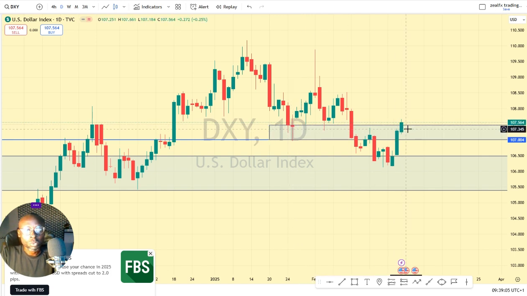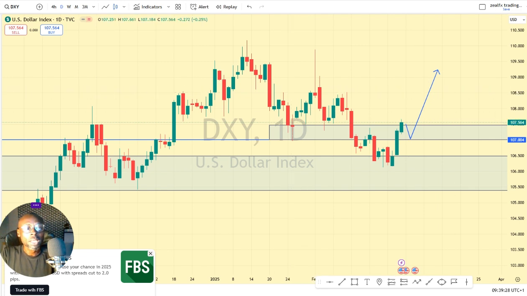had turned back to its normal state, which is turning back to support. This shows that we expect a retracement back to this zone before we see our push to the upside. So we expect the dollar index on the daily chart to do a retest of this zone before we see a push to the upside for our buying opportunity. So look out for buying opportunity on the dollar index this week.